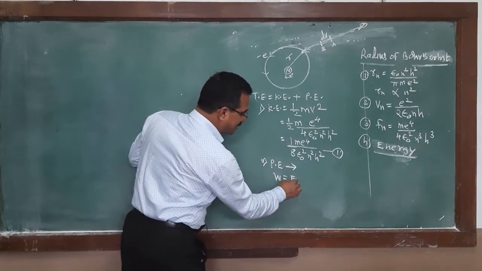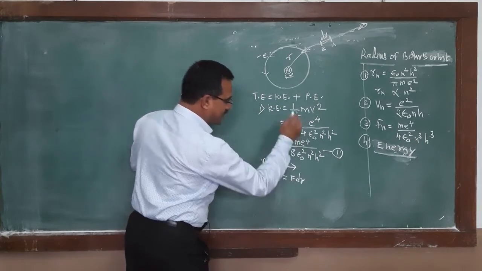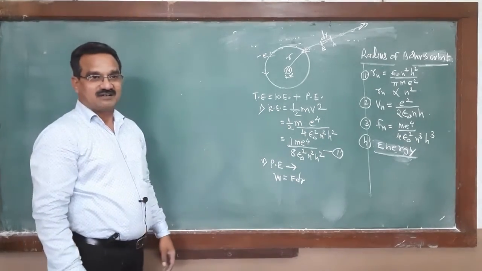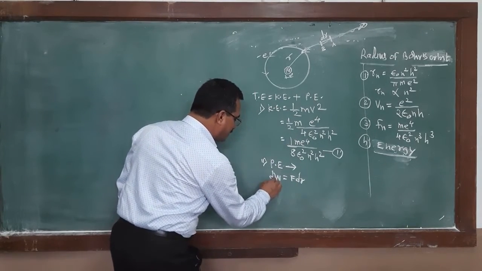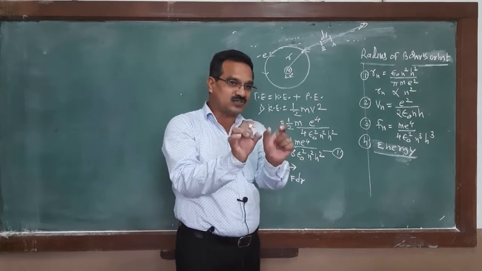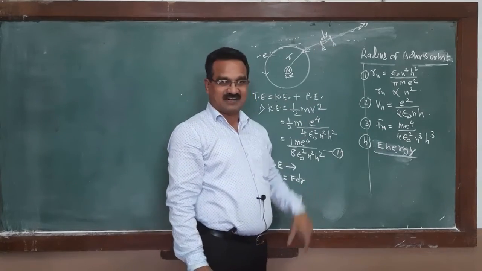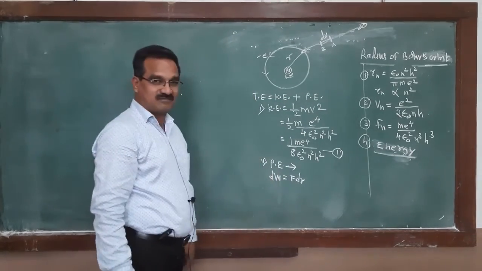At that time, the work done is F into dr. This is the work done for displacing an electron through a small distance dr.